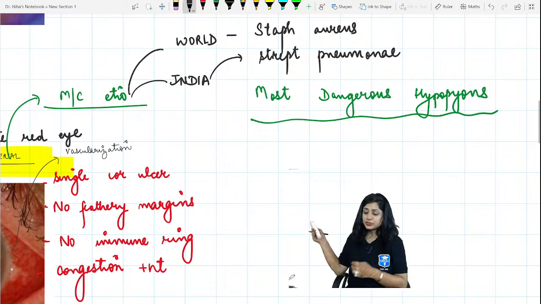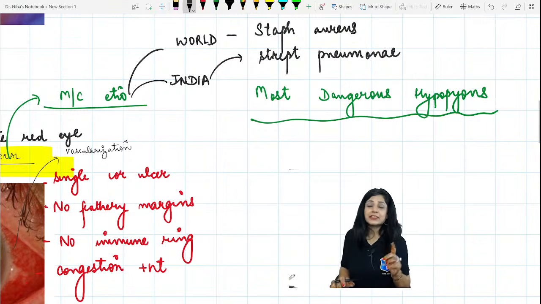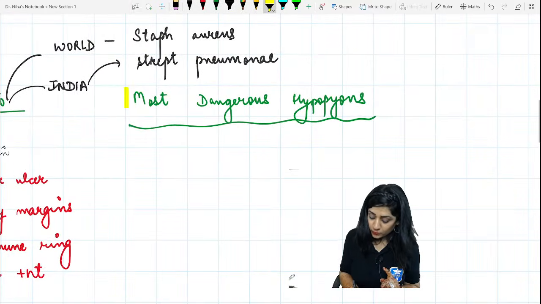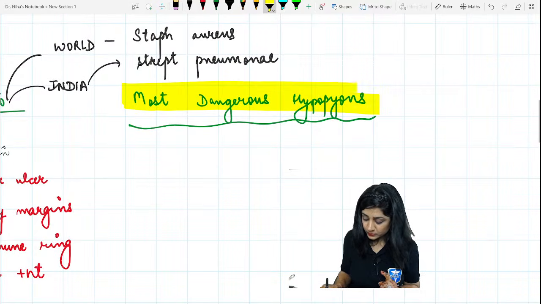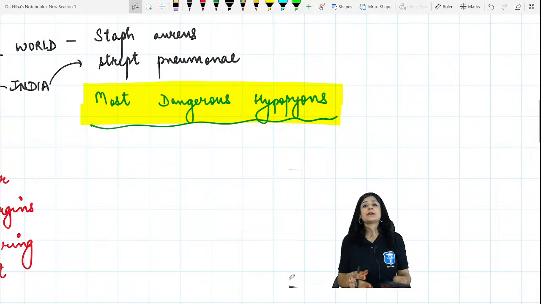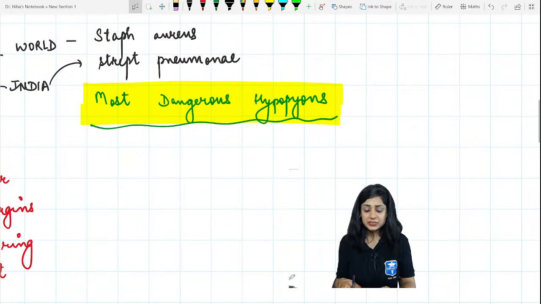This is the etiology of bacterial keratitis in India and in the world. While what is the answer to this question? Most dangerous hypopions are caused by which bacteria?